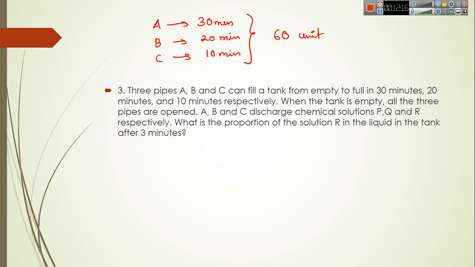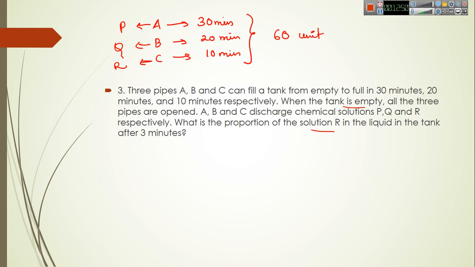Now we will read the question further. When the tank is empty, all the 3 pipes are opened. Okay, we have nothing in the tank. Now all the 3 pipes are opened. A, B and C discharge chemical solutions P, Q and R respectively. In the tank, A discharges P, B discharges Q and C discharges R. What is the proportion of solution R in the liquid in the tank after 3 minutes?